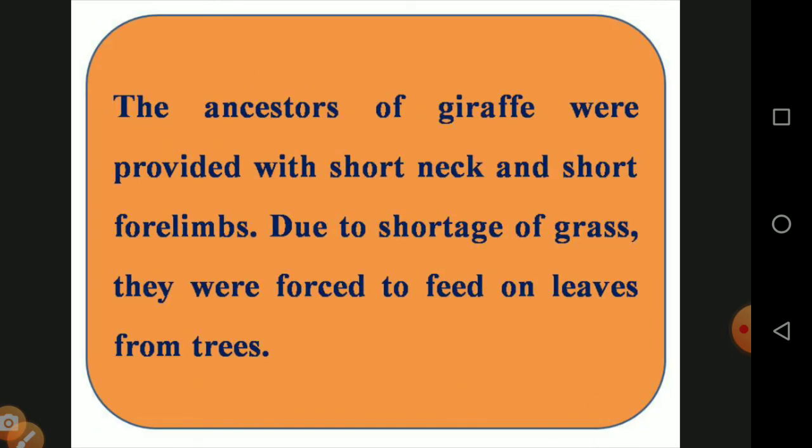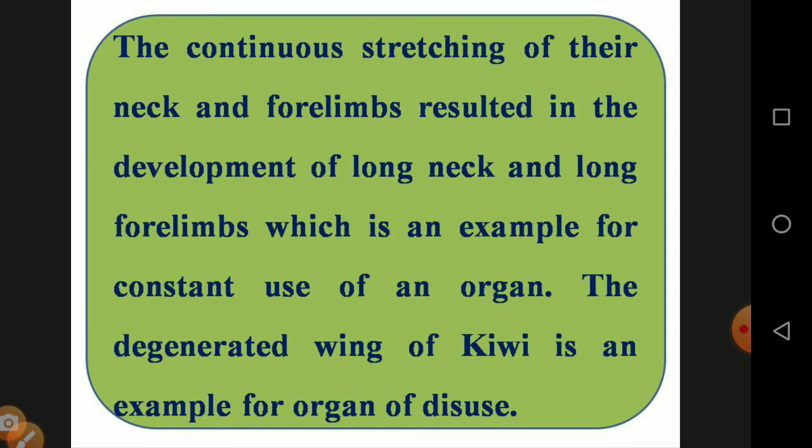So the ancestors of the giraffe had a short neck and short forelimbs. The neck was very short and the legs also short. Due to the shortage of grass, they were forced to feed on the leaves of trees. Then the continuous strengthening of their neck and forelimbs resulted in the development of a long neck and long forelimbs, which is the example of constant use of an organ. The degenerated wing of the kiwi is an example of organ disuse.